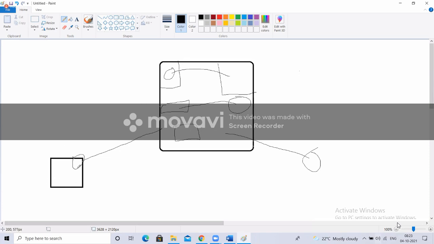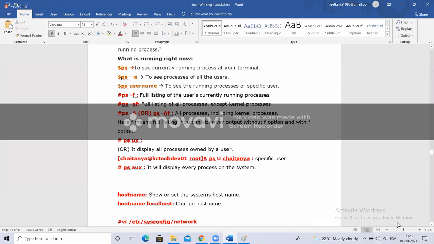Three. So if this user wants to see all the running processes in this machine, then he has to type PS -A. PS -A. This PS will show only the current working user's processes, whereas PS -A will show all the processes running on that machine. And if there are 10 users and I want to see only a particular user's processes, then you have to type PS and that particular user name. If you type that, it will show only that user's processes.